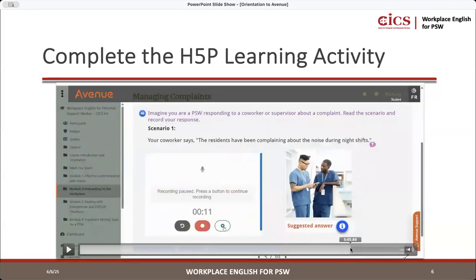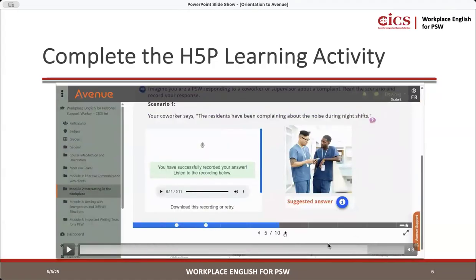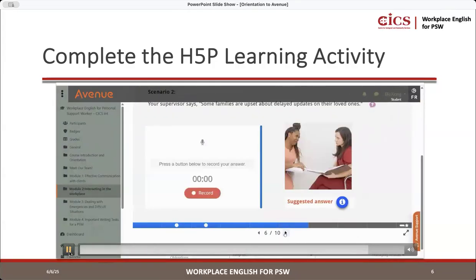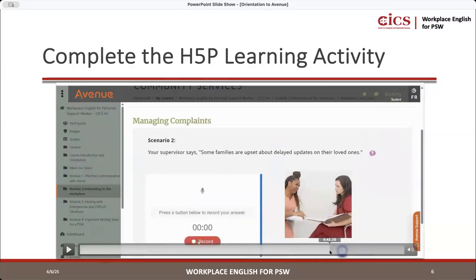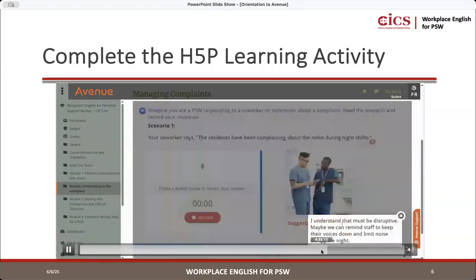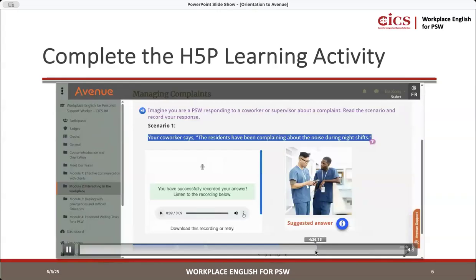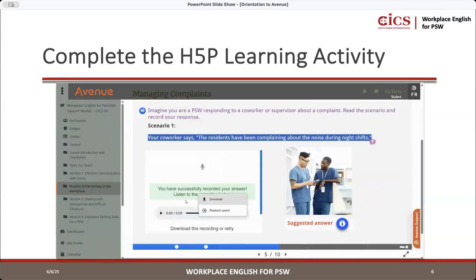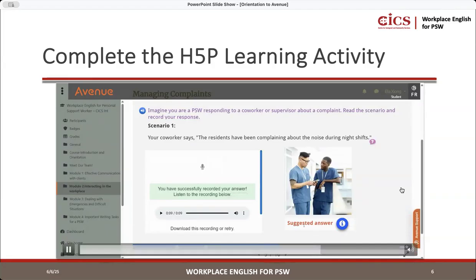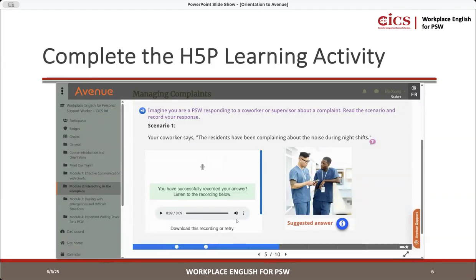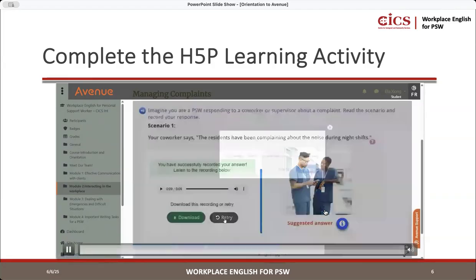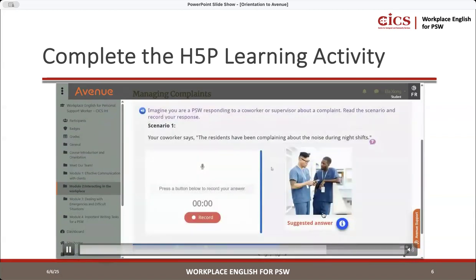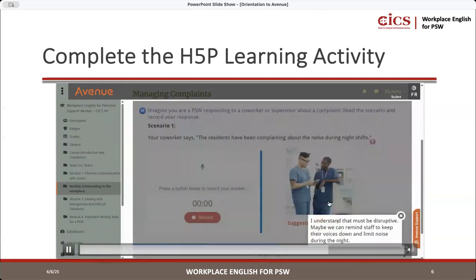Yes, I was mentioning, so you can go to the suggested answer after. So if you want to retry the recording, let's just press go to, there should be an option that says retry. And then let's say you want to click the suggested answer. So you can read this answer and re-record it and write it down.